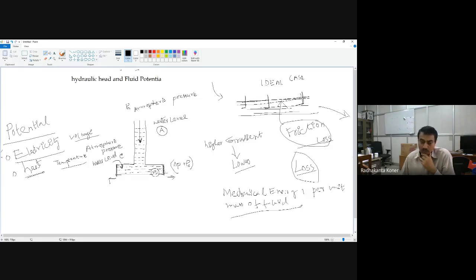Where the mechanical energy is high and where the mechanical energy is low, flow will occur in that direction only.